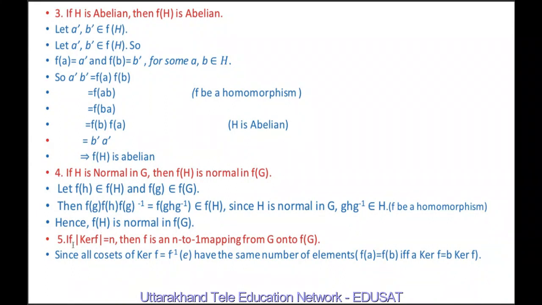The next property is, if kernel f is equal to N, then f is an N to 1 mapping from G onto f(G). We know that all the cosets of kernel f, which is f inverse e, have the same number of elements, because we know that f(a) equals f(b) if and only if a kernel f is equal to b kernel f. This property we have studied in properties of elements under homomorphism. So using these, this result follows.